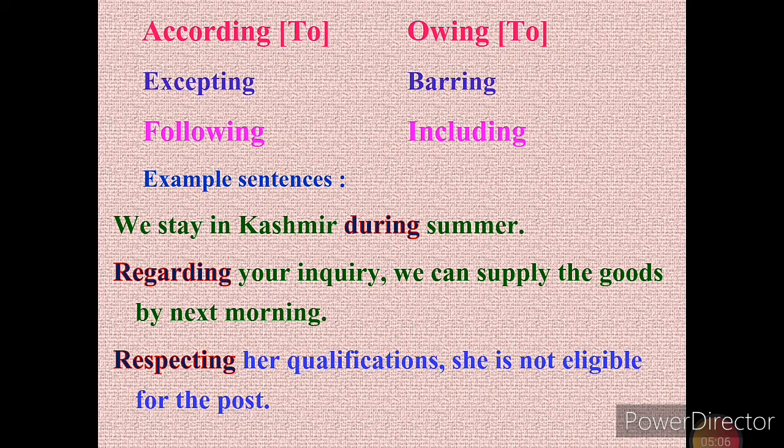Let us see example sentences. We stay in Kashmir during summer. Regarding your inquiry, we can supply the goods by next morning. Respecting her qualifications, she is not eligible for the post. So in these 3 sentences, I have marked the participle prepositions in thick blue color: during, regarding, and respecting.